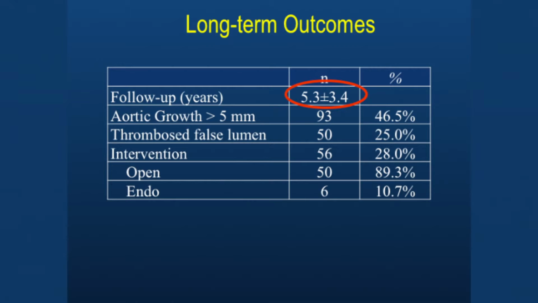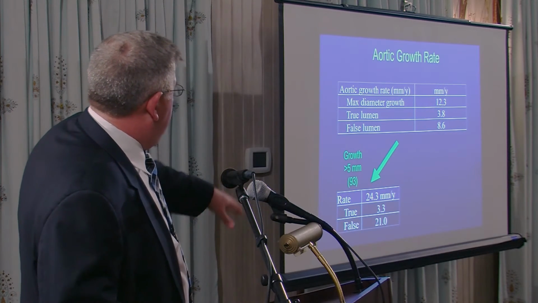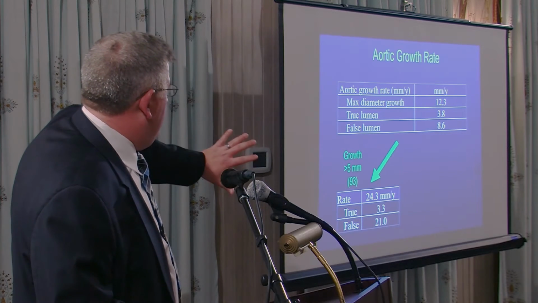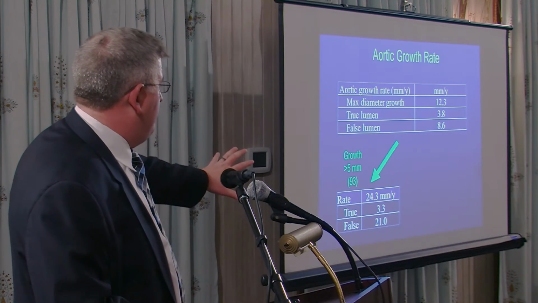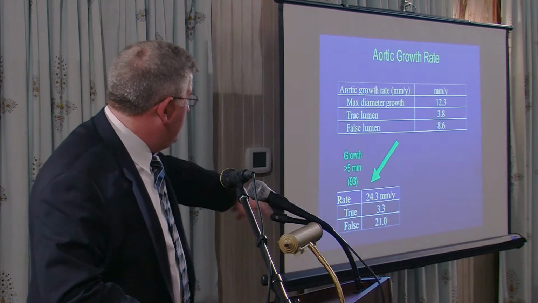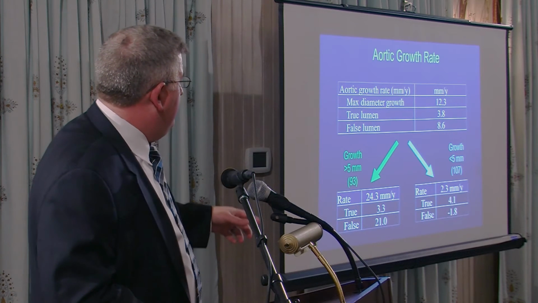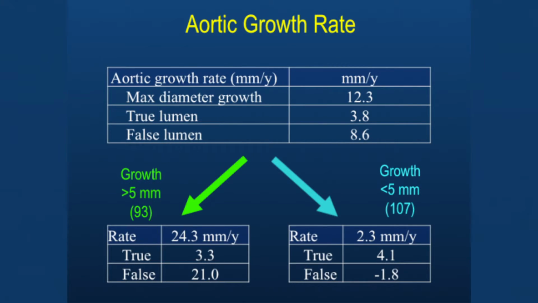Next. And it's interesting, the aortic growth rate occurred in sort of two functions. So click again, hopefully stuff will show up. Yeah, so if they grew greater than 5 millimeters, this was really rapid. They grew at a rate of 24 millimeters per year, and it was all false lumen. You can see 21 millimeters in the false lumen. Yet then we had this other group that didn't grow, click again, and so their false lumens actually got smaller.